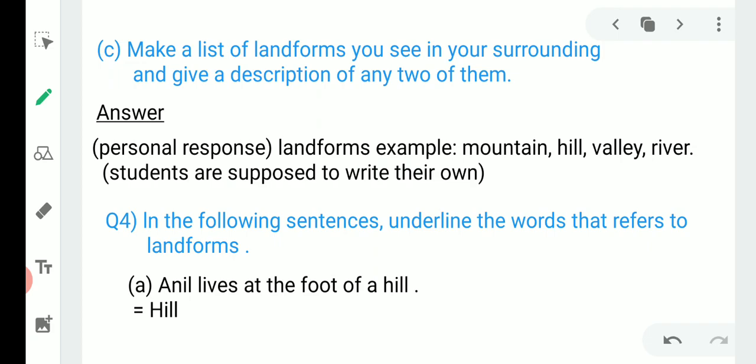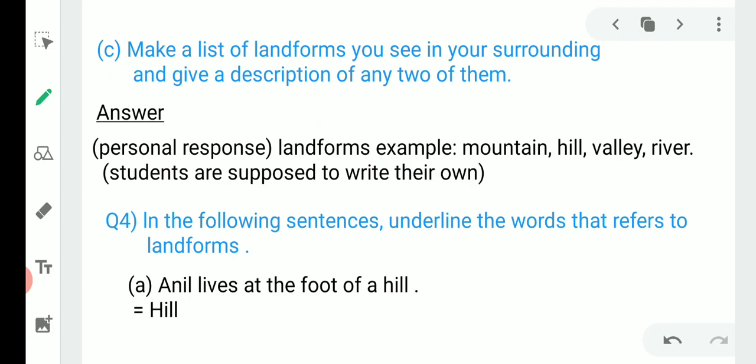Fourth question is, in the following sentences, underline the words that refer to landforms. Here some sentences are given in which you have to find out the landform, or the part of the lithosphere, in which first sentence is, Anil lives at the foot of a hill.